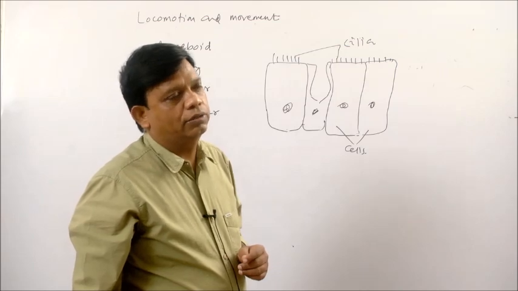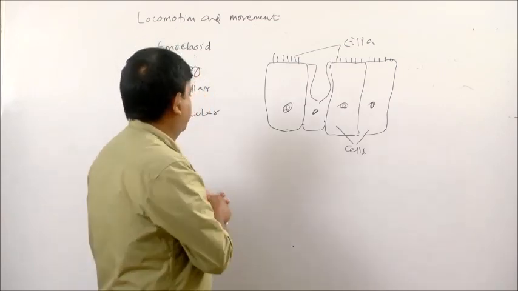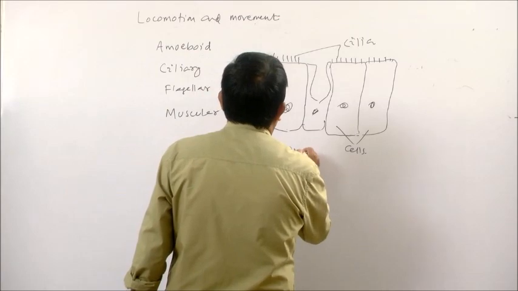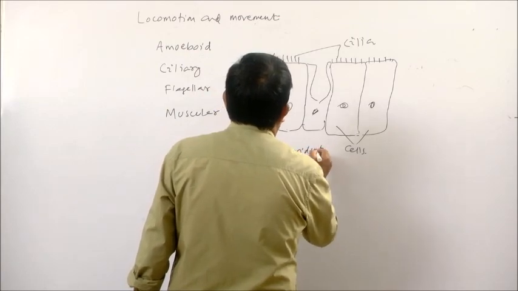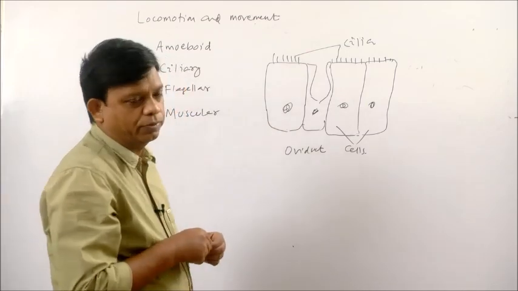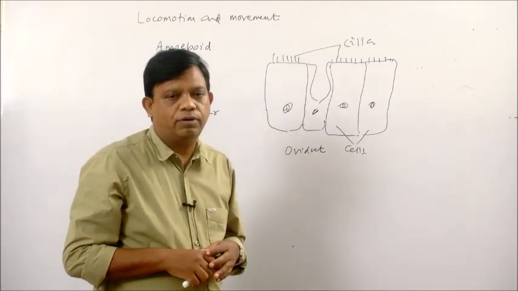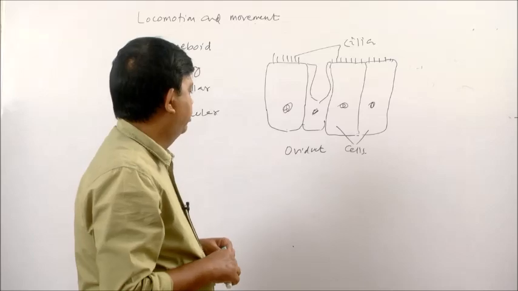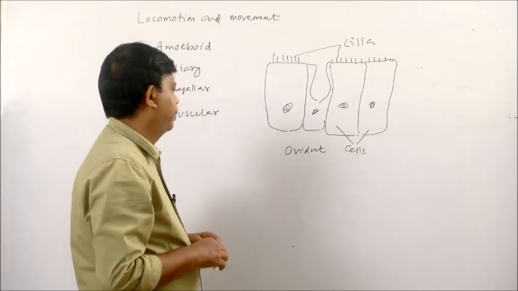Ciliated epithelium is also present in the oviduct, or the fallopian tube, which transports the eggs from the ovary to the uterus.